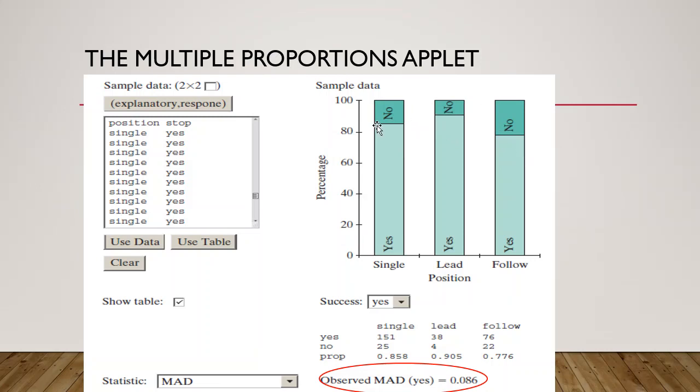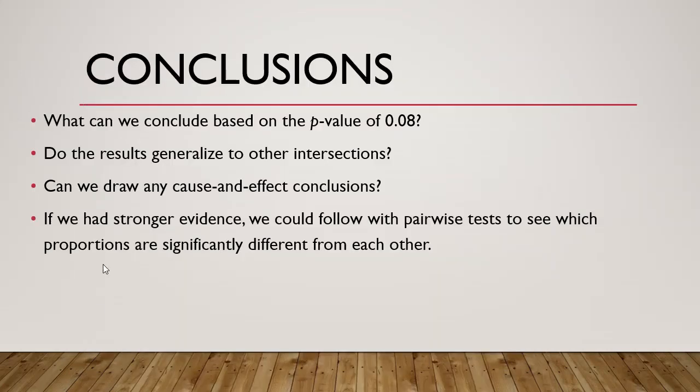So it's possible or plausible that the proportions of stoppers are the same for all three categories. Okay. Do the results generalize? Well, it's one particular intersection, so you might want to be careful about generalizing to all drivers at all intersections, because the data was very specific to one place. Cause and effect.